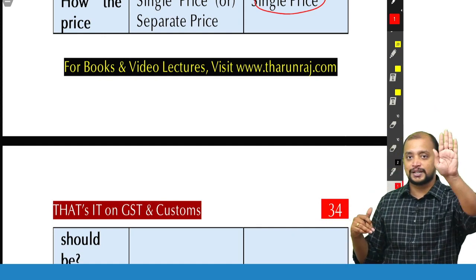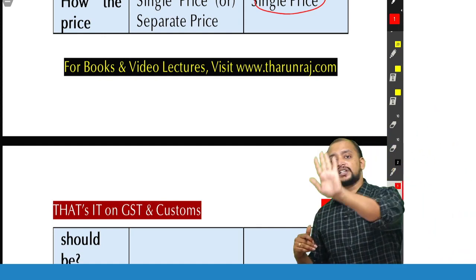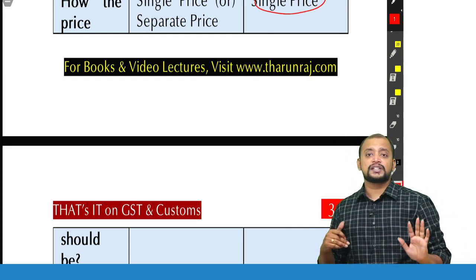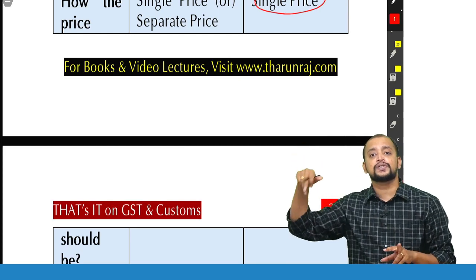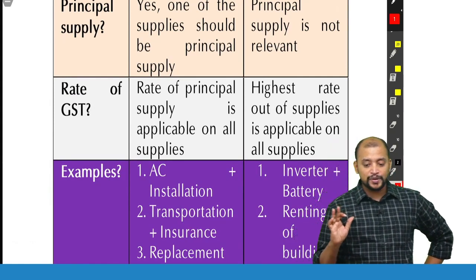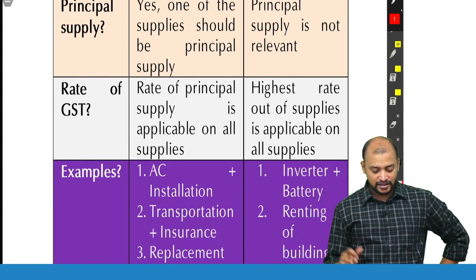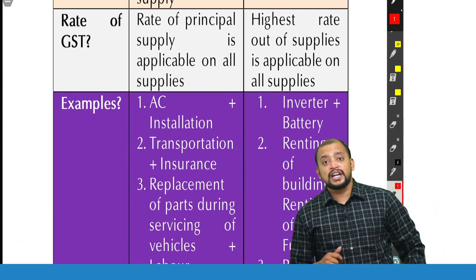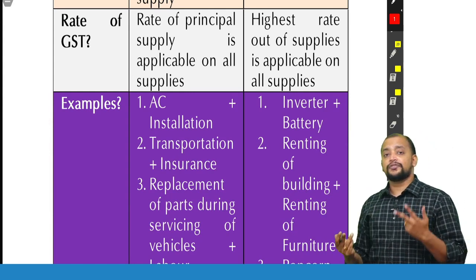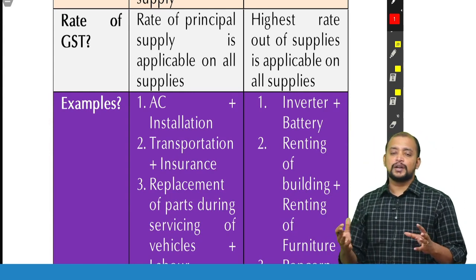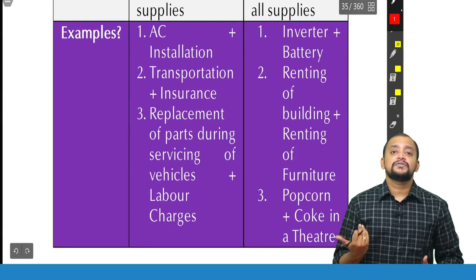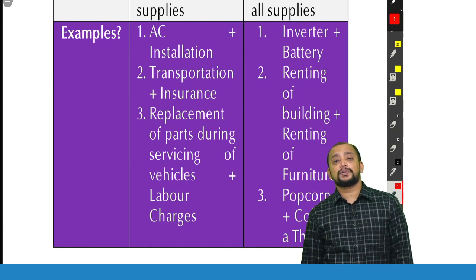First, you need to check whether it is a composite supply or not. If it is not a composite supply, then check for mixed supply. For mixed supply, you need to check whether it is a single price or not. If it is a single price, definitely it will be a mixed supply. If it is a separate price, it will be treated as two individual supplies, taxable accordingly. Is principal supply relevant? No, principal supply is not relevant. What rate will we take? The highest rate supply. Out of these two or three supplies, whatever number of supplies is given, whichever has the highest rate will be taken. For example, inverter and battery is not a composite supply but a mixed supply. Why?